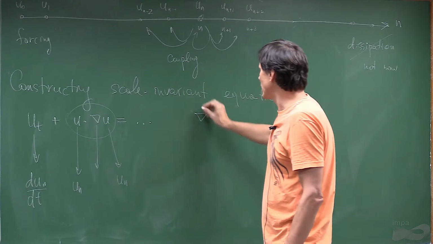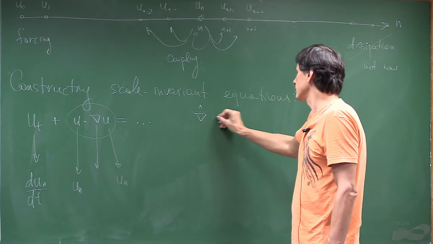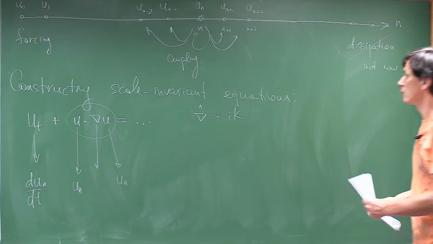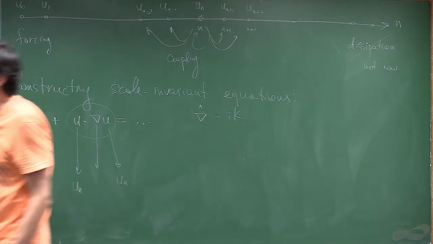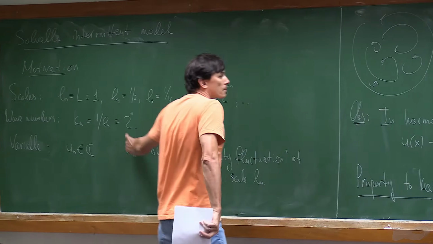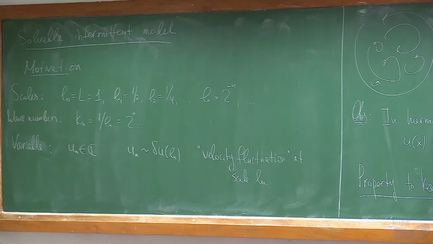if you remember, the Fourier transform of the gradient is ik, right? I times the wave number, and we have these wave numbers. The wave number is the inverse of the scale, so we have this kn here. So we just put kn.